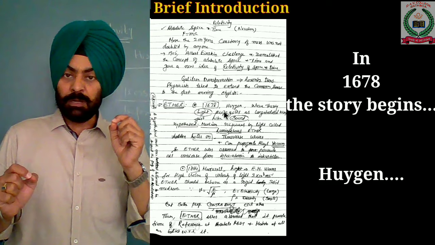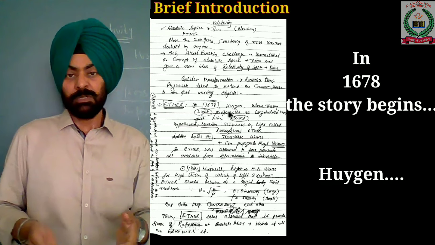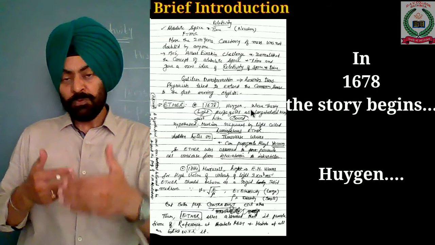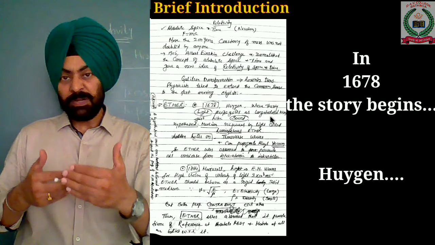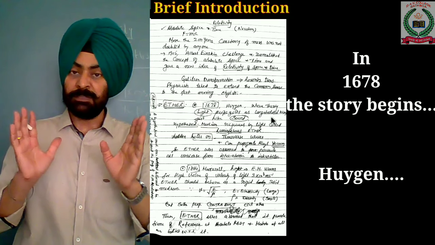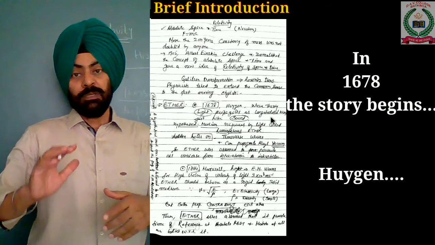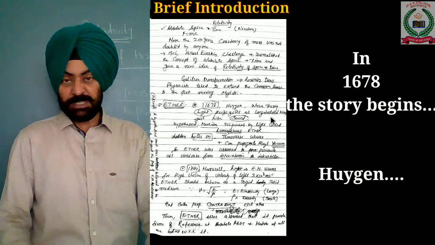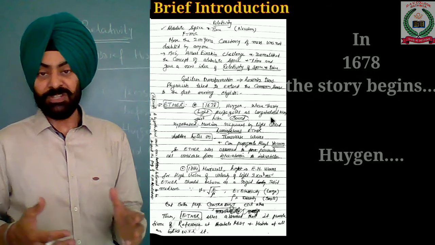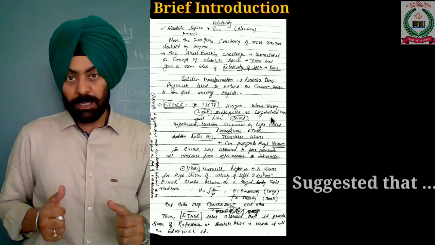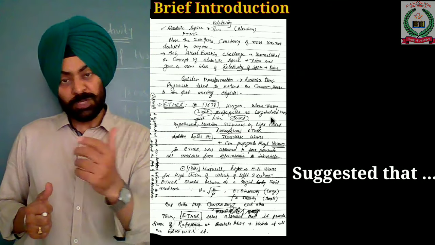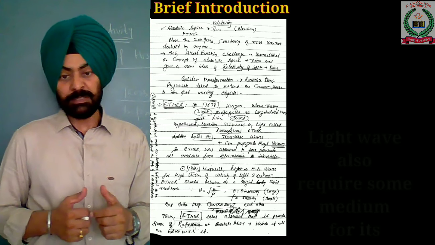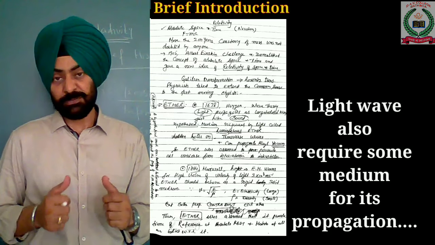So in 1678, the story begins, and Huygens studied the nature of light. At that time, the study of sound had been almost completed, and it was established that for the propagation of sound waves, some medium is required. So in analogy to the propagation of sound waves, Huygens suggested that light is also a wave, and thus it requires some medium for its propagation.